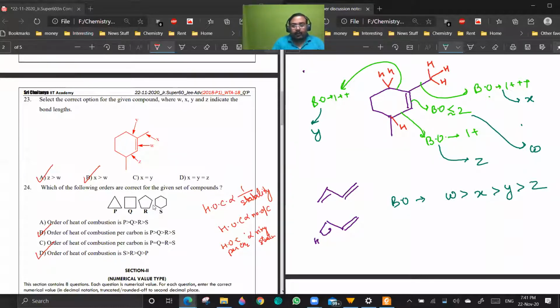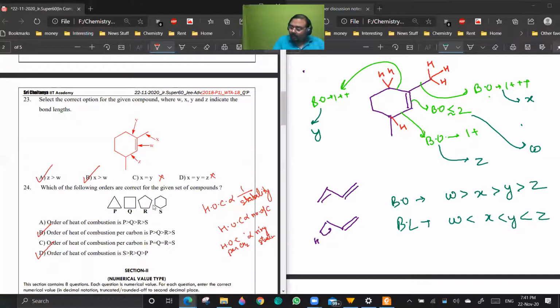Is it clear how I'm writing the bond order? Yes, sir. Tell me. Sir, for W, due to hyperconjugation, sometimes it will be a single bond. That's why it will be slightly less than 2. Okay, so the bond length order will be W less than X less than Y less than Z. So X, Y equal to Z is wrong; this equality should be wrong. X greater than W is correct, and Z greater than W is also correct. Is it clear?